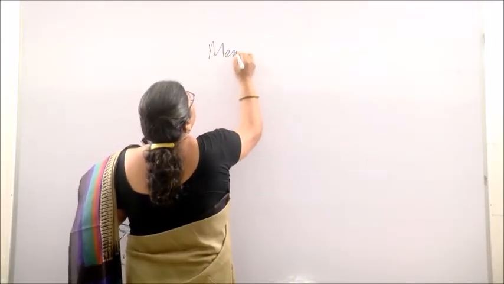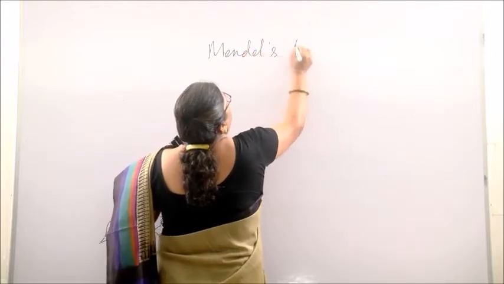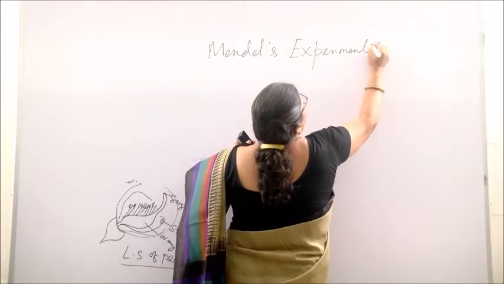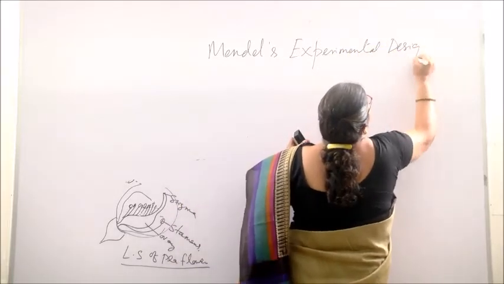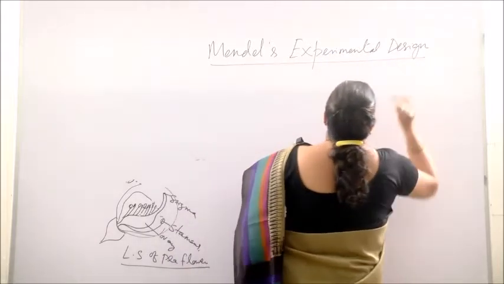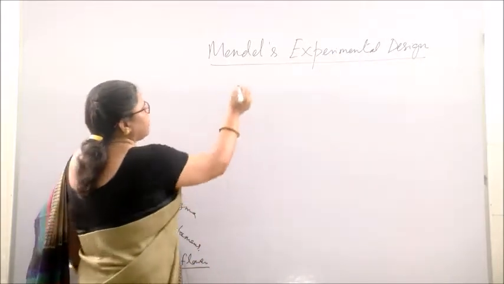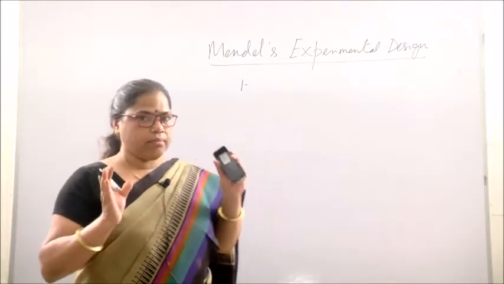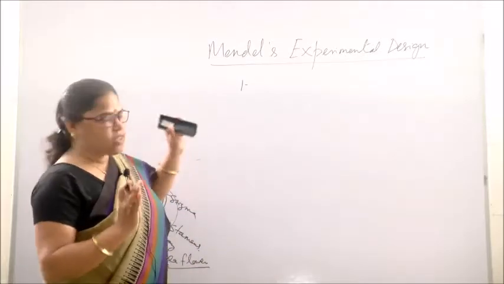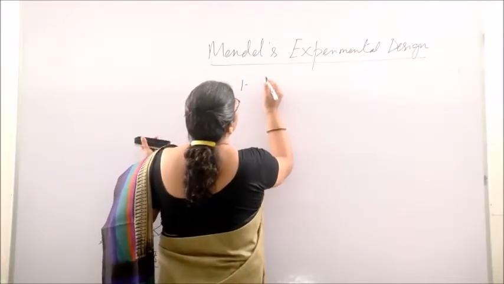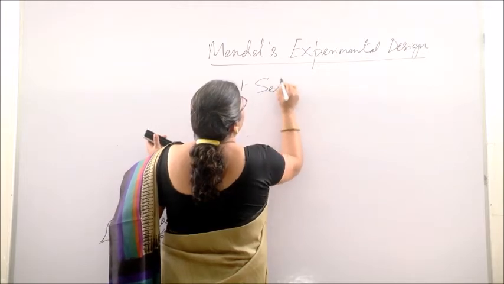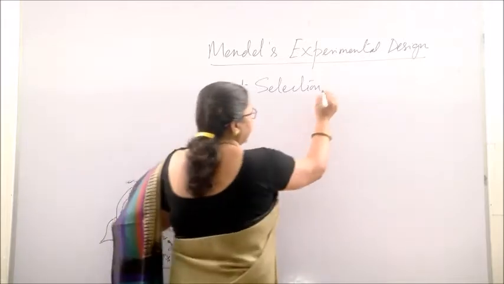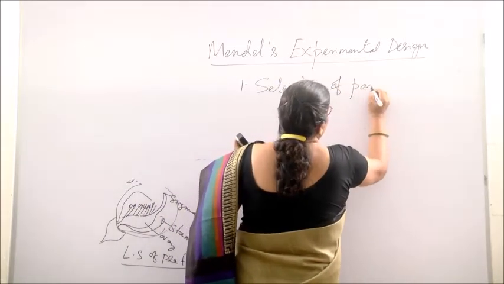So, Mendel's experimental design. Mendel studied plants for minimum 3 generations. So, there are minimum 3 steps. First of all, the first step of his experiment design is selection of parents, because for any cross experiment you need parents.